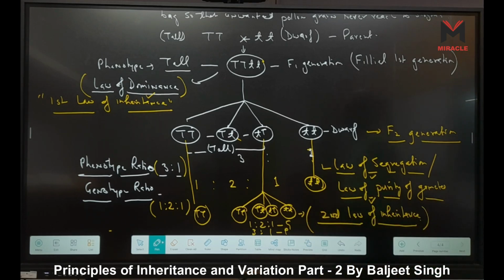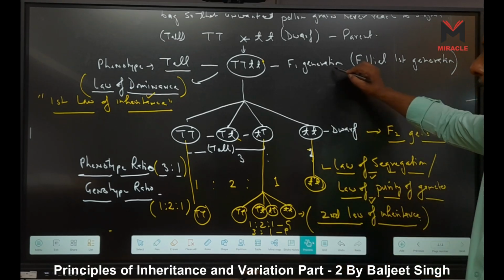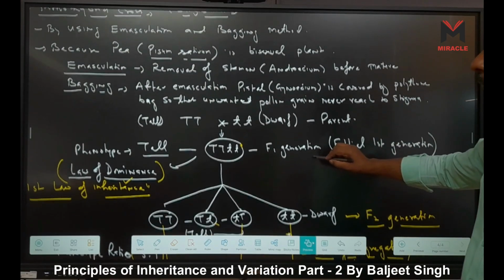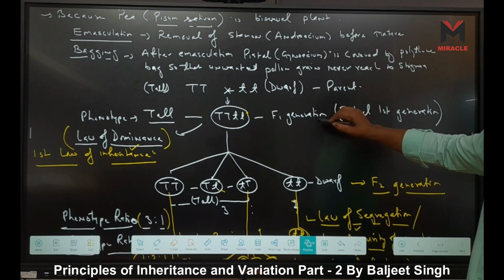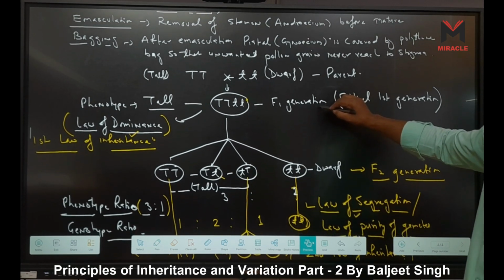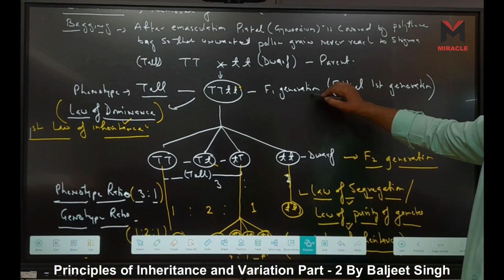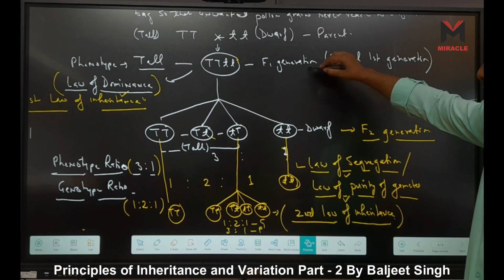Okay, do you understand the monohybrid cross? By using emasculation and bagging, he made this experiment between tall and dwarf plants.